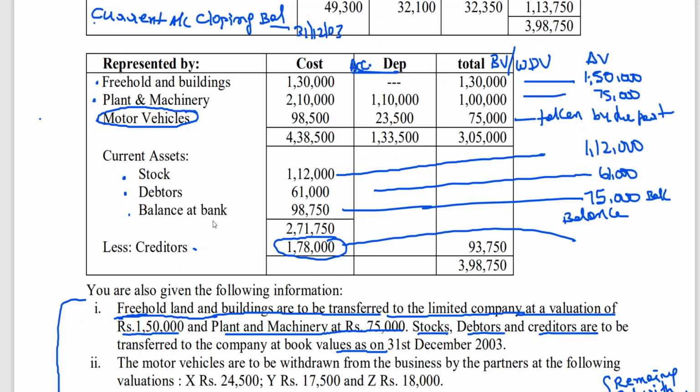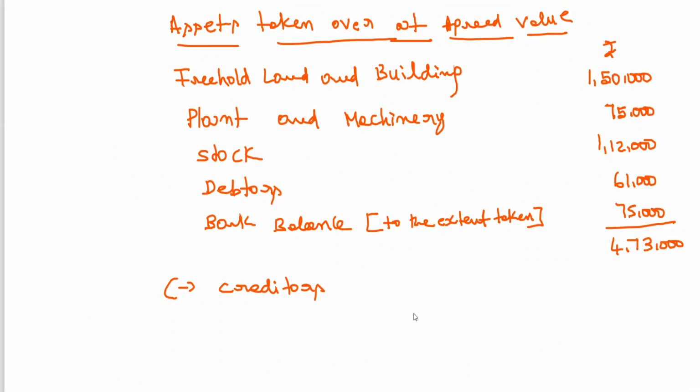The creditors figure is 1,78,000, sorry, otherwise the entire problem might have gone wrong. This is creditors.